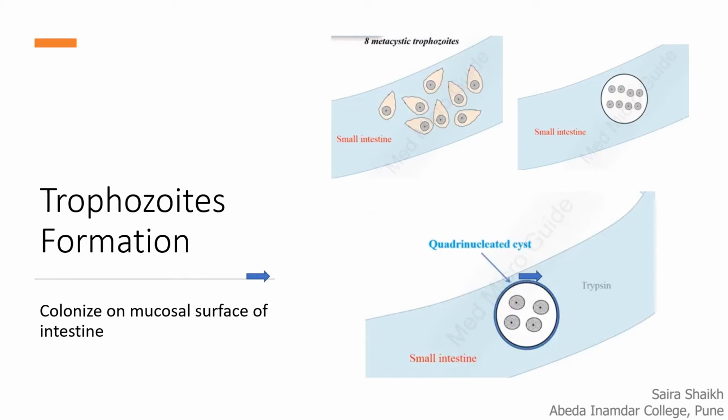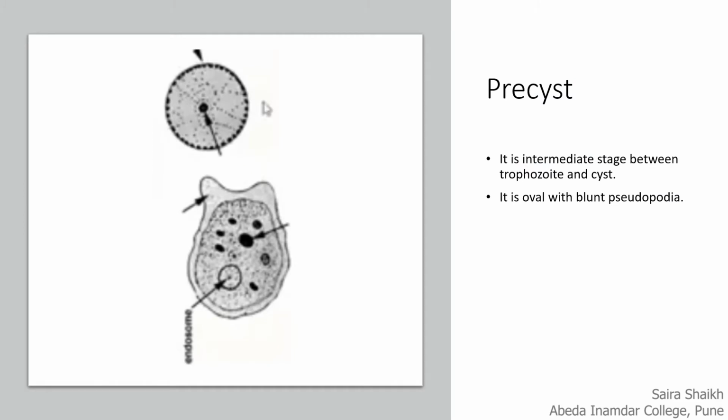They invaginate into the wall of the intestine. Pre-cyst is an intermediate stage between the trophozoite and the cyst. It is oval with a blunt pseudopodia structure.